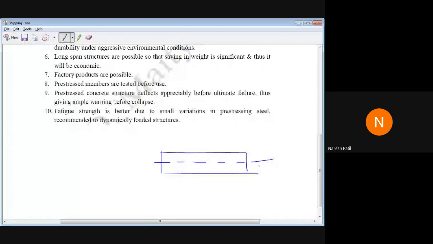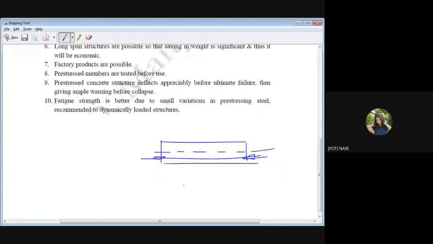How will the beam bend? Jyoti, will it bend upward or downward? Aishwarya, Jyoti, anyone? Upwards, sir. Yes. So it will bend a little bit, not full. It will bend a little bit like this.